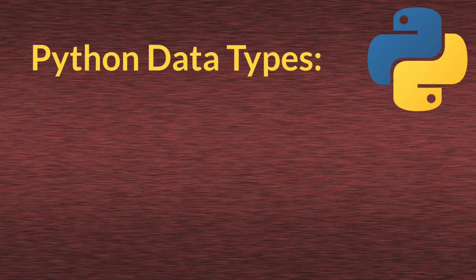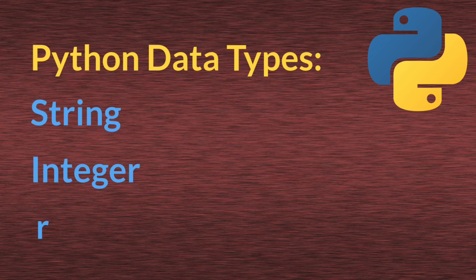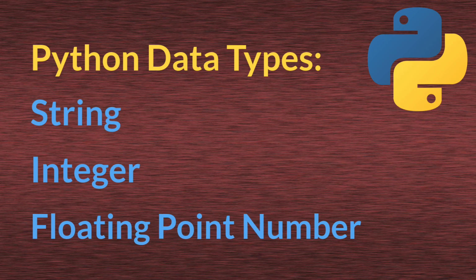In this material, we will talk about data types used in Python. The most popular data types are string, integer, and floating point number. So let's start with the string maybe.